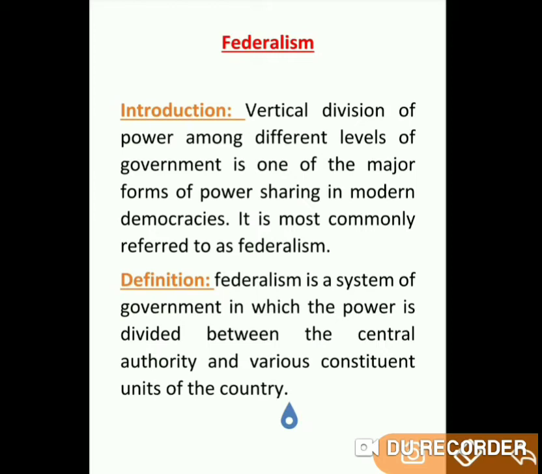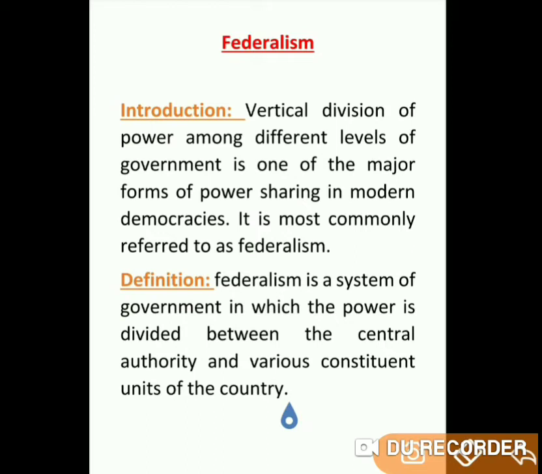Vertical division of power means power is shared among different levels of the government, such as union government, state government, and local or community government. It is mostly referred to as federalism. So this kind of power sharing arrangement is called federalism.